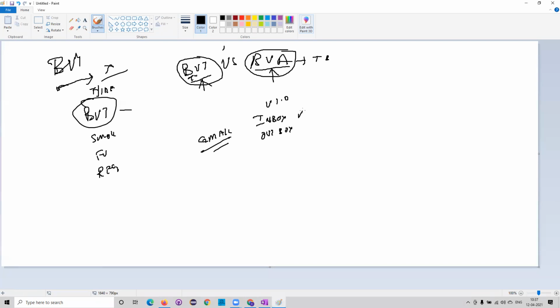In version 2, I'll be giving trash and then spam. You know, in your Gmail you have inbox, outbox, trash and spam mails.